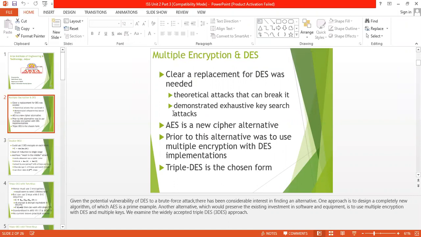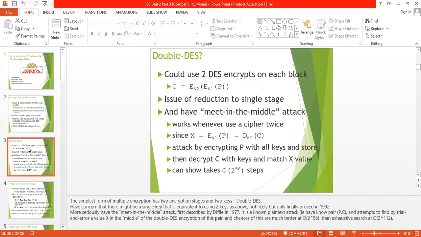In the DES algorithm, we have used double DES and triple DES, which apply encryption more than two times. First of all, we discuss double DES. Why do we use double DES or triple DES? The reason behind this is some weakness of the DES algorithm against brute force attack. We have used alternative schemes called double DES and triple DES.